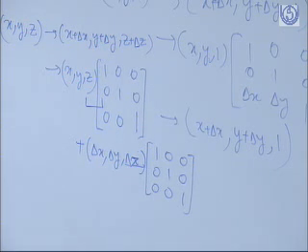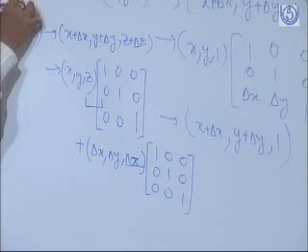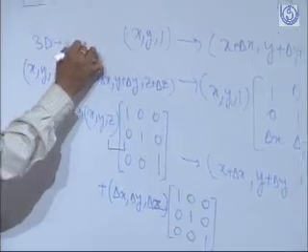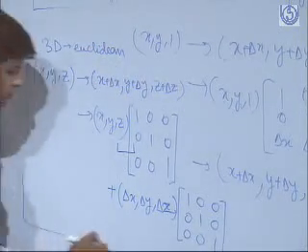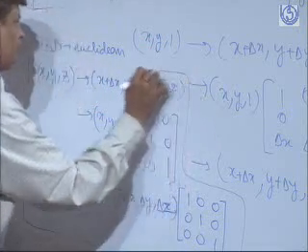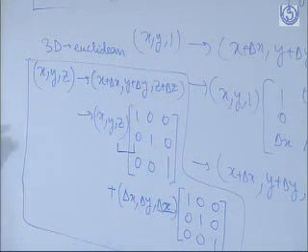So we will discuss how, in this 3-dimensional Euclidean system, this will be the status of your translational transformation.